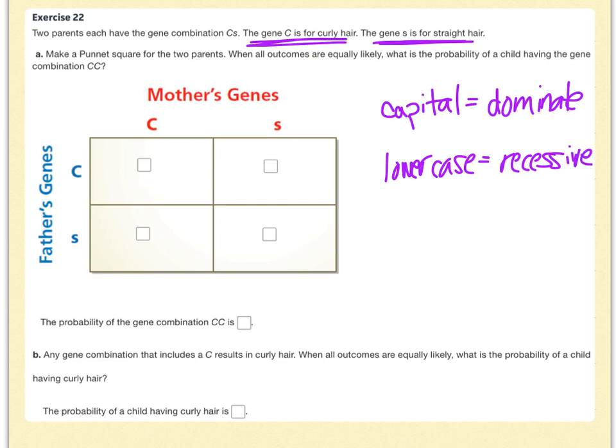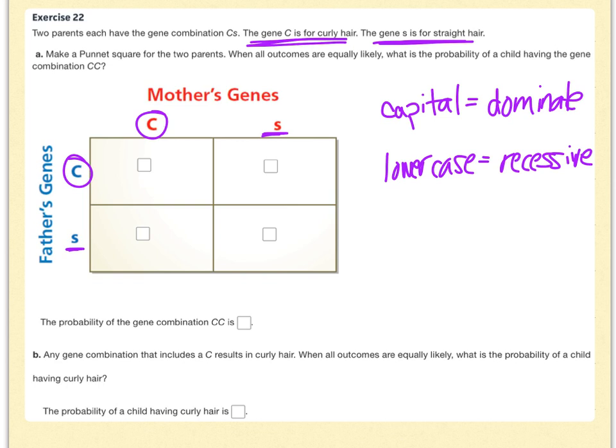I'm not sure if I'm spelling that correctly. It doesn't even look like good handwriting. But recessive genes are always hidden genes. So anytime there's a capital gene, you can see the mother and father both have this capital gene here. That means both of them have curly hair. Yes, they're what's called a carrier. They carry that straight-haired gene, but they're not going to show it because the capital C is the dominant gene. They're going to show the curly hair.